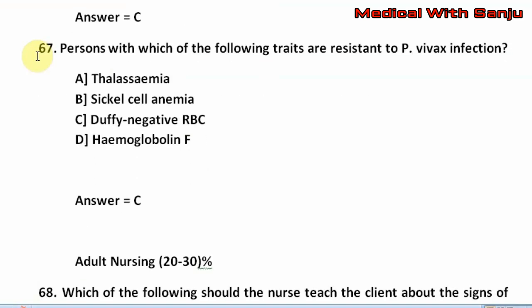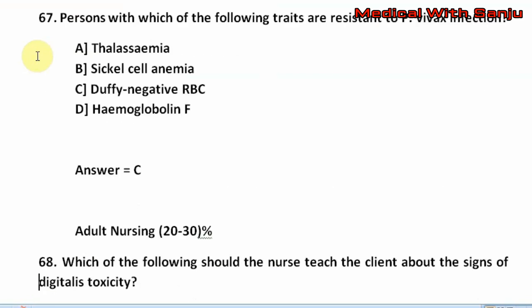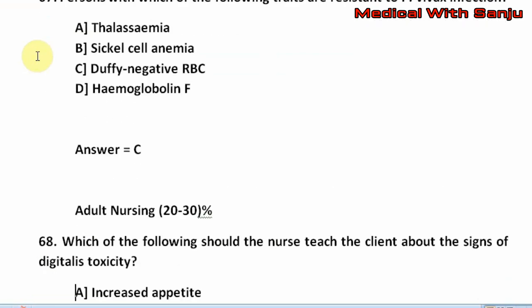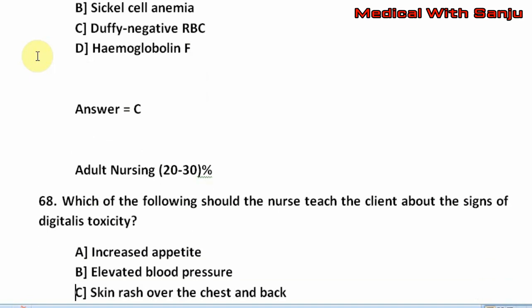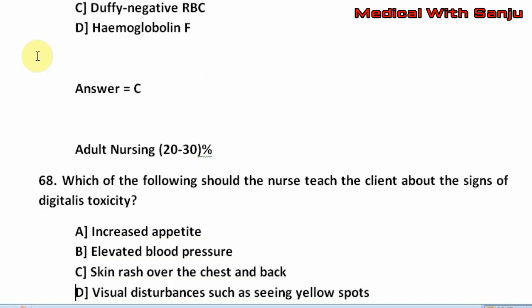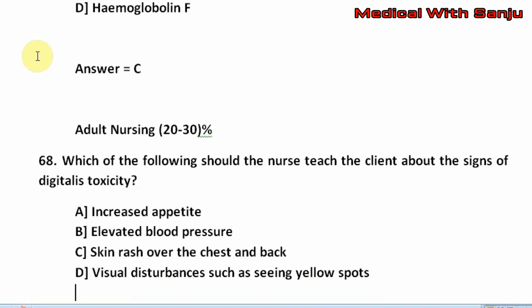From adult nursing, there will be 20 to 30% of the questions. Questions will be like, which of the following should the nurse teach the client about the signs of digitalis toxicity? Option A, increased appetite. Option B, elevated blood pressure. Option C, skin rash over the chest and back. Option D, visual disturbances such as seeing yellow spots. The right answer is option D.